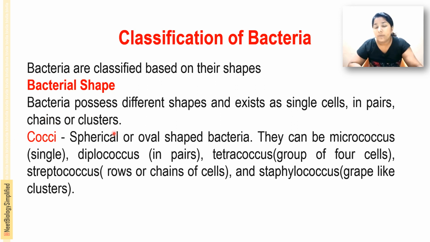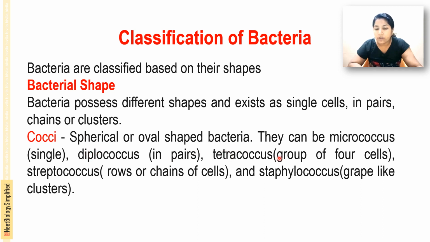Cocci means spherical or oval shaped bacteria. Coccus is the singular word and cocci is the plural form. They are spherical or oval shaped bacteria, and they can be micrococcus, that is single cells, and diplococcus, diplo meaning in pairs, where cells are arranged in pairs.